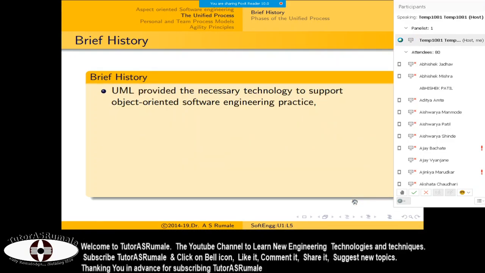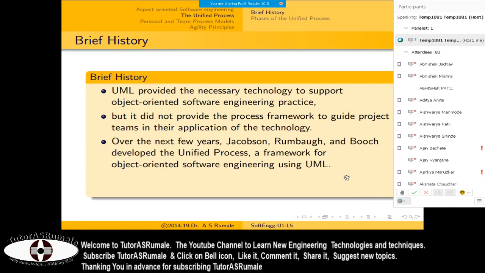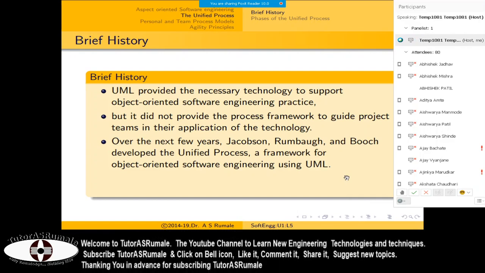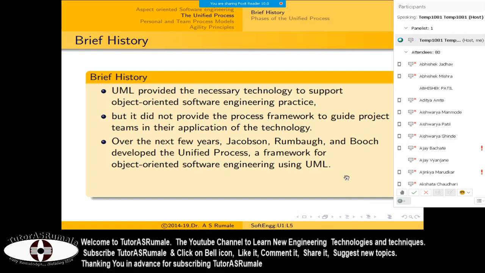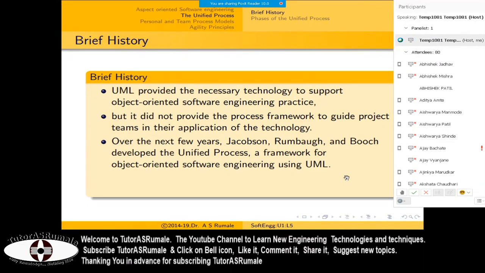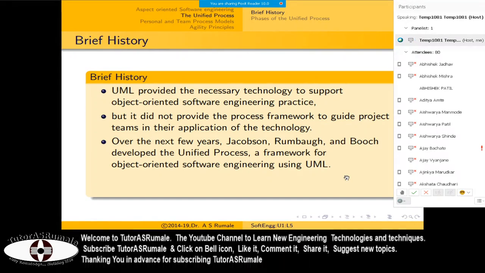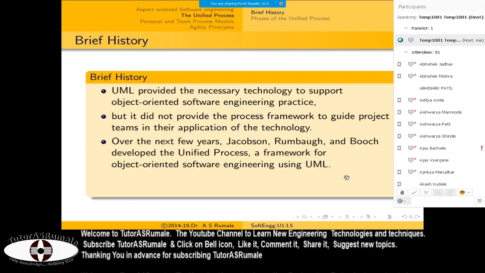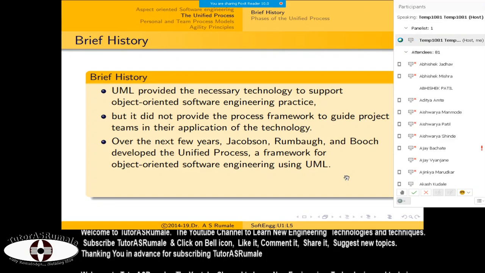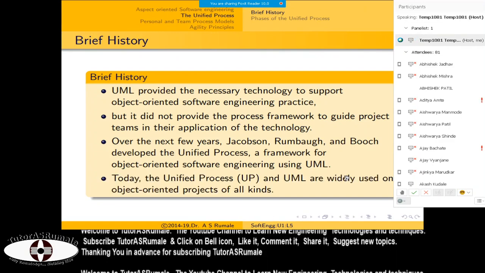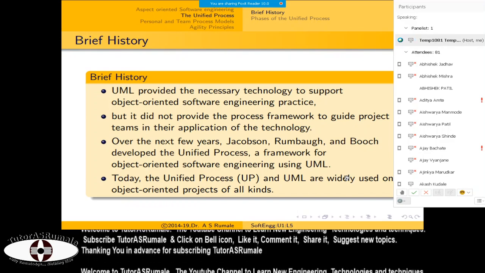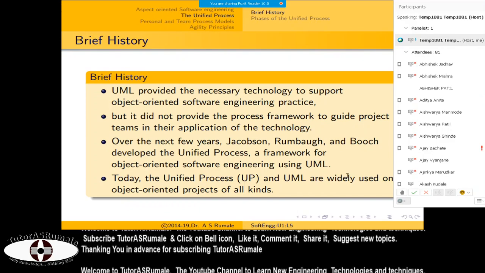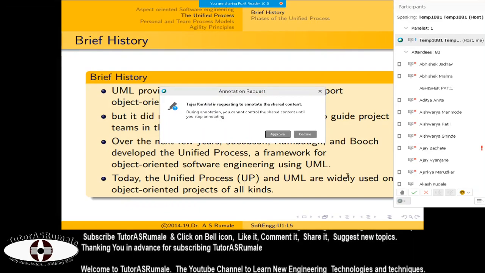So UML provides all these technologies. UML has the use case diagram, network diagram, class diagram, object diagram, sequence diagram, timing diagram, deployment diagram, activity diagram, and state chart diagram. There are a total of 9 diagrams, and a few new ones have also been introduced. So around 12 diagrams are there to design and develop software using UML. Today this UML process is also called the Rational Unified Process, or RUP, or simply UP.